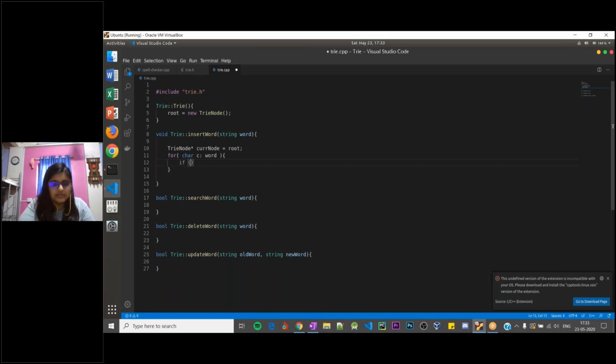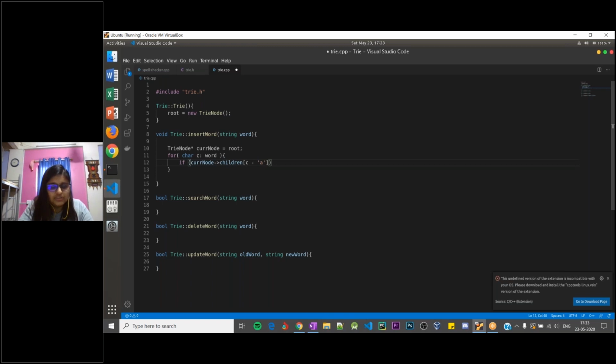So I'll check if the current node's children at position C, but C is nothing but a small alphabet, so its value will be somewhere from 97 to 26 numbers ahead. Our children array will have indexes from 0 to 25, so I'll need to subtract the ASCII value of 'a' to map the indexes.